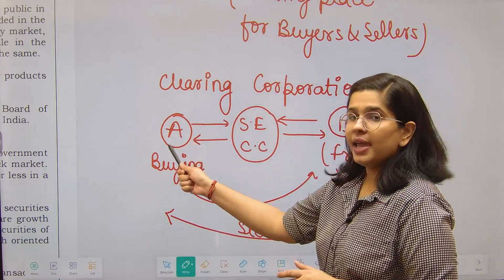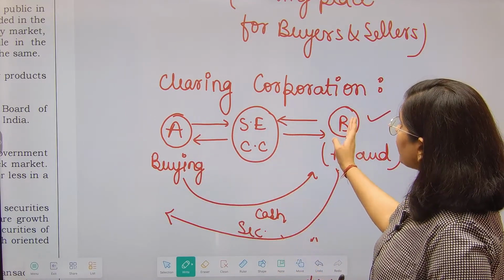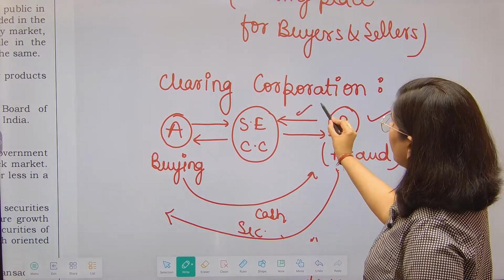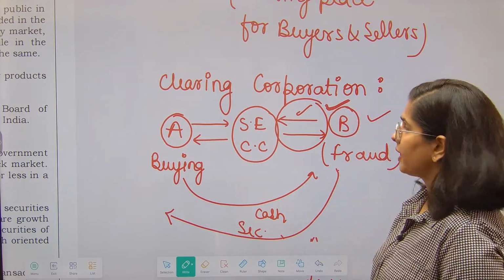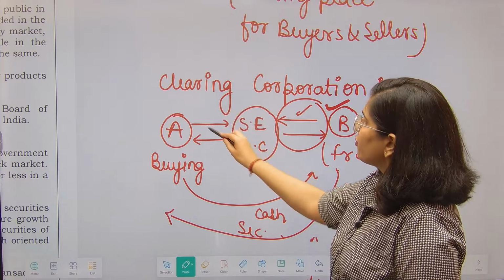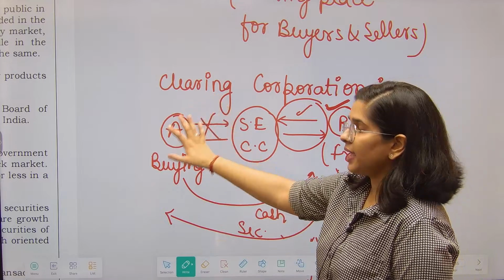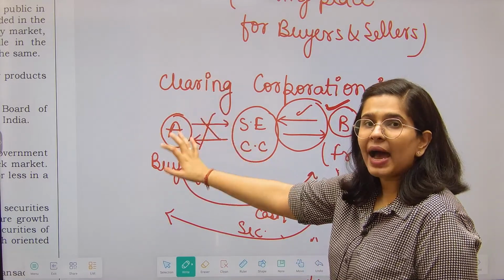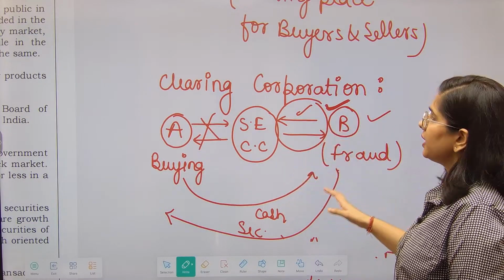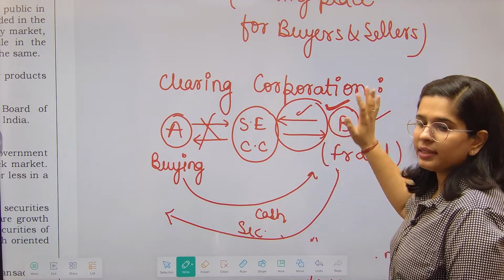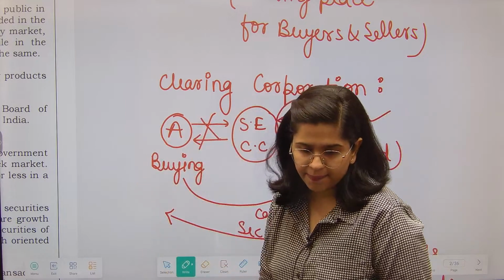If Mr. A is not fulfilling his obligation, then the contract of Mr. B will remain functional. There will be no impact on this part of the contract, whereas this part of the contract will be nullified. So if Mr. A is doing something wrong, the impact of that will not come on Mr. B. And similarly, if Mr. B is doing something wrong, then the impact of his wrong conduct will not come on Mr. A. Is this clear?